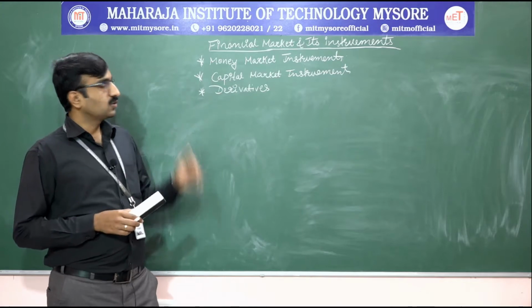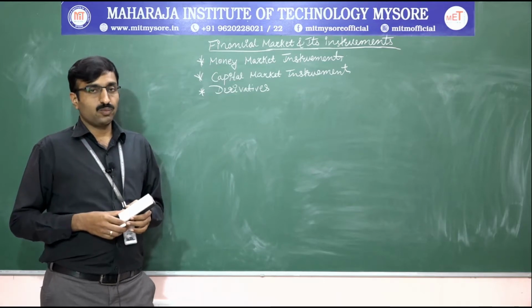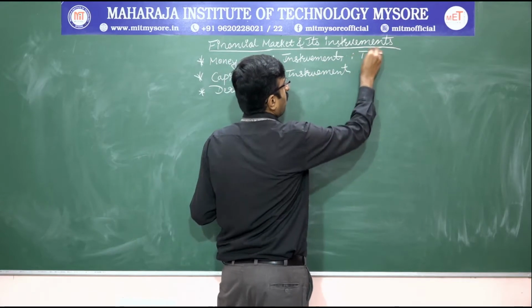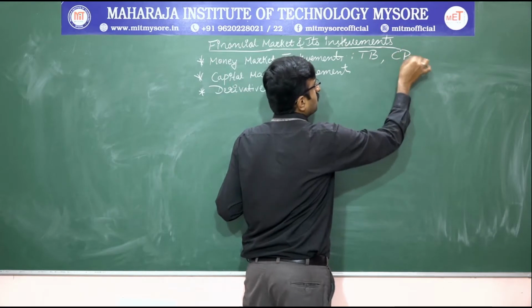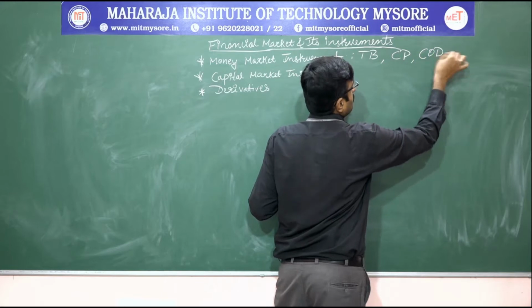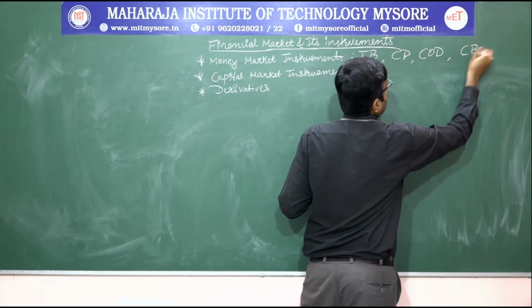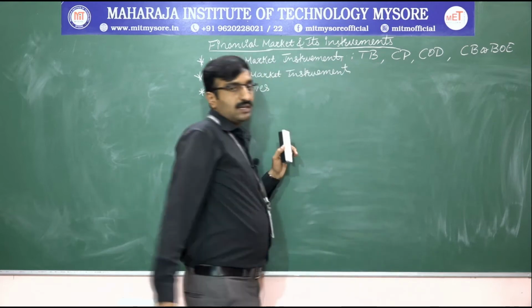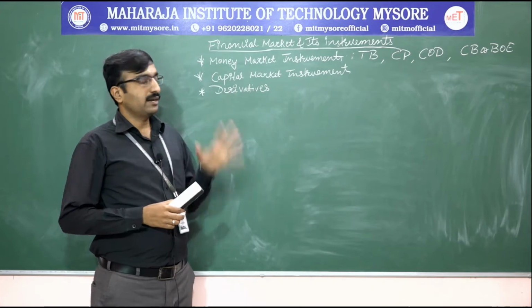In that there are many types of instruments. The money market instruments are, first, treasury bills. We also have commercial papers, then certificates of deposit, CD, and commercial bills or bills of exchange. These are the instruments of the money market. In that, the first one is treasury bill.